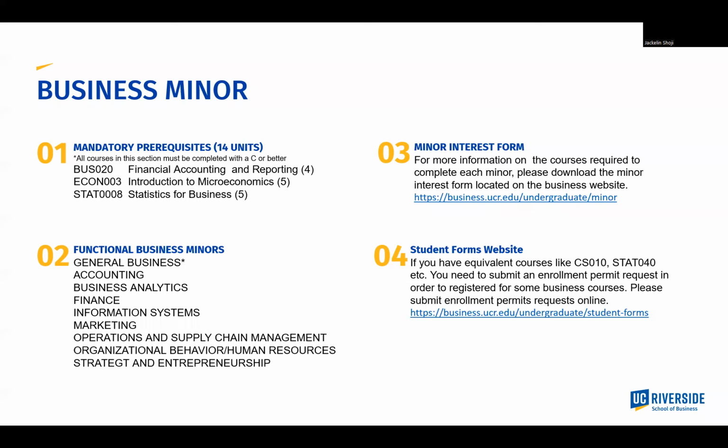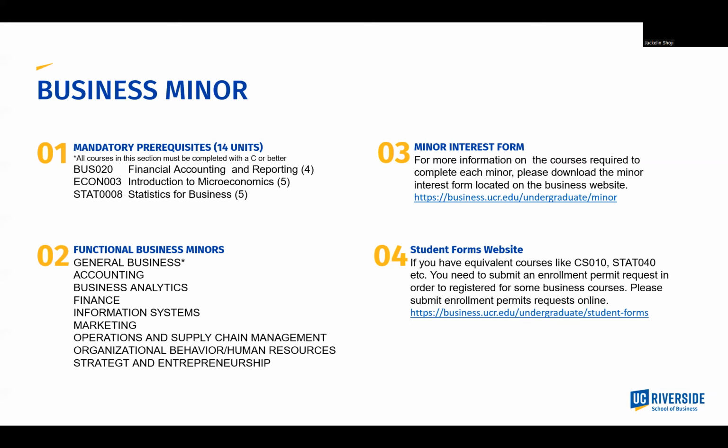If you are interested in pursuing a minor in business, you will need to first complete the 3 mandatory courses, Business 20, Econ 3, and Stats 8, formally numbered Stats 48, or an equivalent course with a grade of C or higher. Examples of equivalent courses include, but are not limited to, Stats 40, Psych 11, Soc 5, and Econ 100A. In addition to these 3 courses, some minors may require CS 8 or Business 21 as a prerequisite course. These courses are not required to declare, but you may have to complete them depending on the minor you choose.